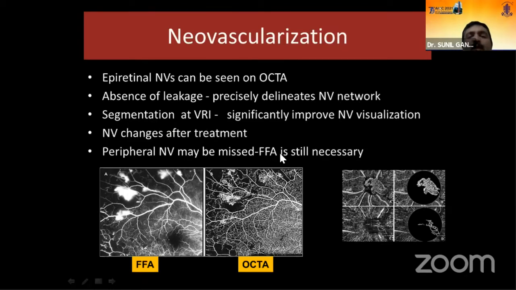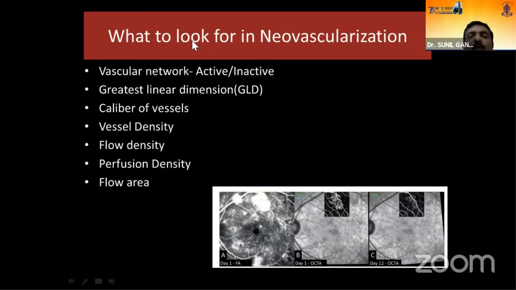The segmentation at the vitreoretinal interface, if you can do it properly, can significantly improve the visualization of neovascularization. Neovascular changes before and after treatment can be planned with OCTA. Sometimes extreme peripheral neovascularization can be missed on OCTA, so FFA may still be needed in some of the cases. What to look for in neovascularization?